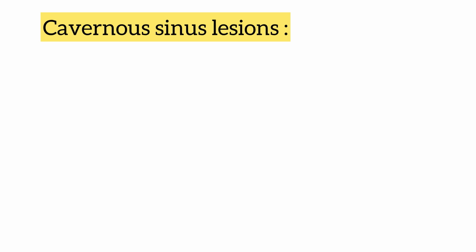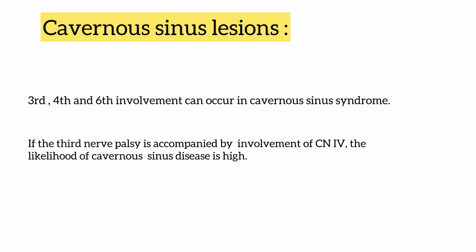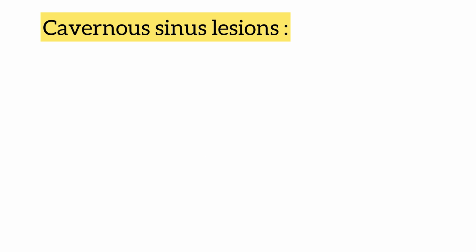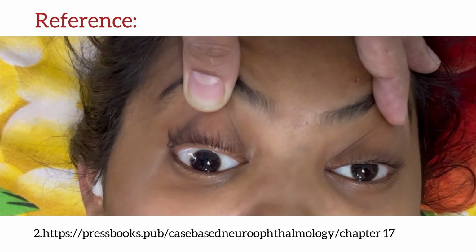Another important lesion is the cavernous sinus lesions. Here we can see that there is a simultaneous involvement of the third, fourth and the sixth nerve. If the third nerve palsy is accompanied by the involvement of the fourth nerve, the likelihood of a cavernous sinus disease is very high. However, isolated third nerve involvement can also be seen. Our patient was a case of TB meningitis and the possibility of a cavernous sinus lesion could not be ruled out.